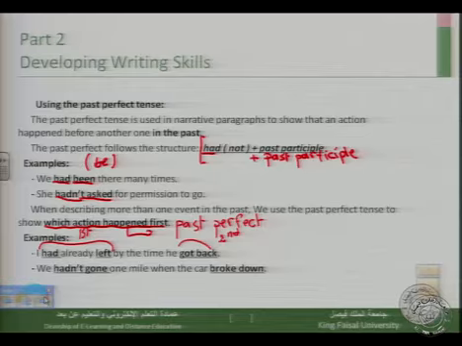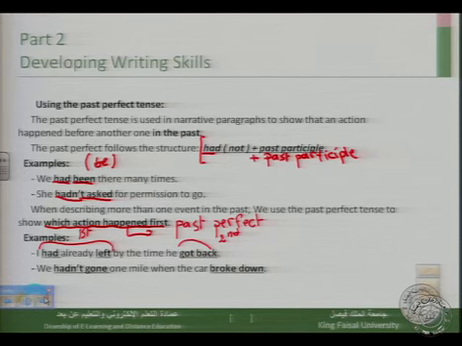The second example is: we hadn't gone 1 mile when the car broke down. So here again we have two actions. The first one is that we hadn't gone 1 mile, and what happened next is that the car broke down. So the car breaking down came after not having gone 1 mile. Okay, so this is the form and the use of the past perfect tense.